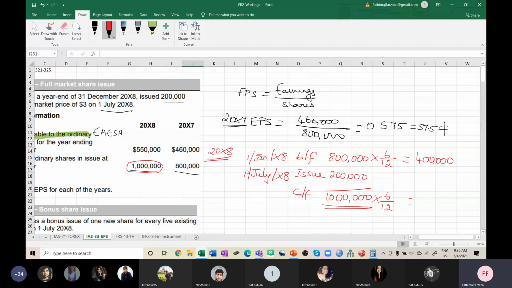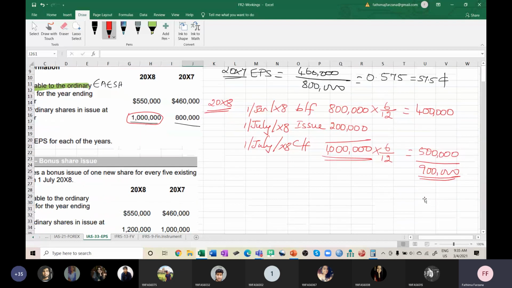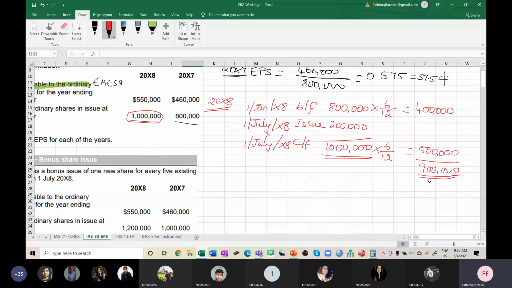So this also I'll put as July. These are workings only, right? Closing carried forward is 1 million into 6 by 12. How much is it? Half. So it is $500,000. Done. So what is the total number of shares now? Though it is 1 million, you can take only 900,000 as your denominator as per the weighted average. Could you understand what I am trying to say?